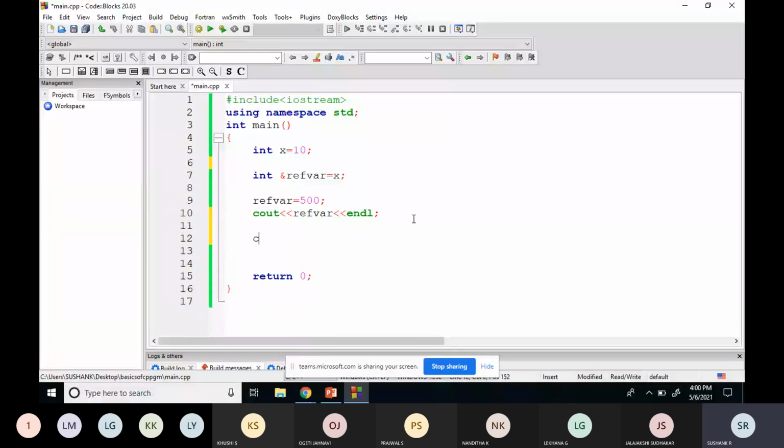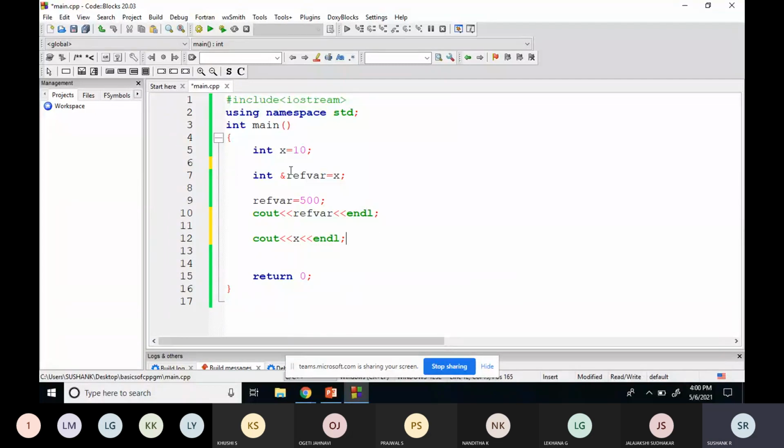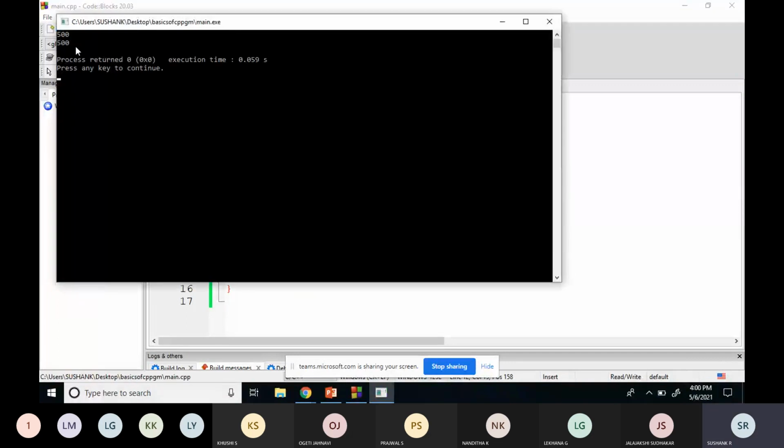So what will be the output if I try to print x now? What will be the output for x? 500. Yes, 500. See, you can run now. Both are pointing to the same location, so both are making the same changes.